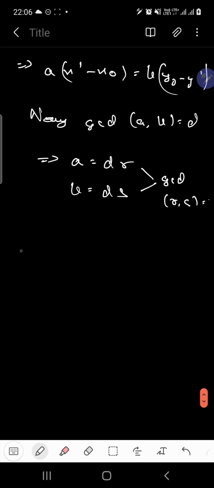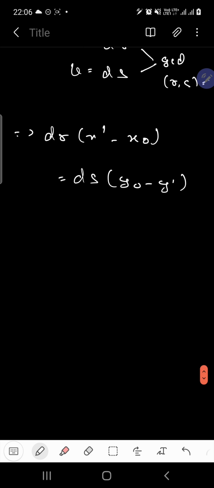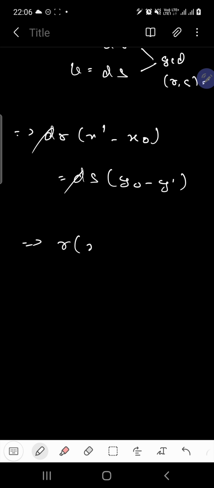So from here what we can write is that dr times (x dash minus x naught) is equal to ds times (y naught minus y dash). That implies, we cancel the d's. So from here what do we get? R times (x dash minus x naught) is equal to S times (y naught minus y dash).